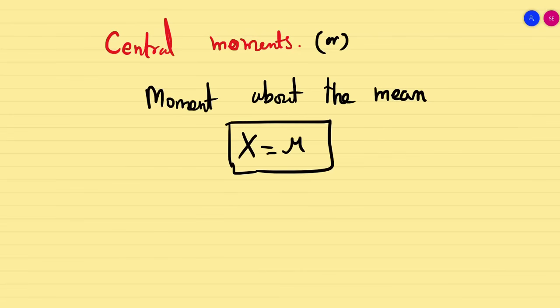Okay, so when I'm going to find the moments about the mean, or I can say it is a central moment, now I will use the notation mu r. If it is moment about the origin, I'll use mu r dash. If it is moment about the mean, I will use the notation mu r. So I think you would have guessed the formula. So it is going to be E of x minus mu whole power r. Okay, done, guys. So if my mu is equal to 0, then it will become what? My moment about the origin.